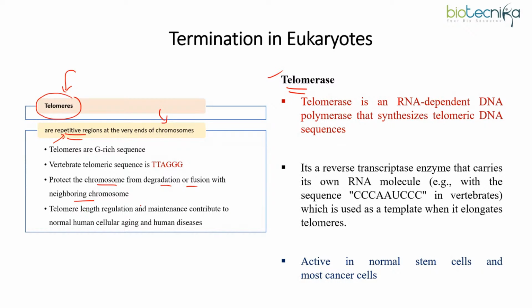Not only that, they help with the maintenance of the chromosome length. Now, vertebrate telomeric sequence is TTAGGG. So you need to note down this. It has been asked previously.